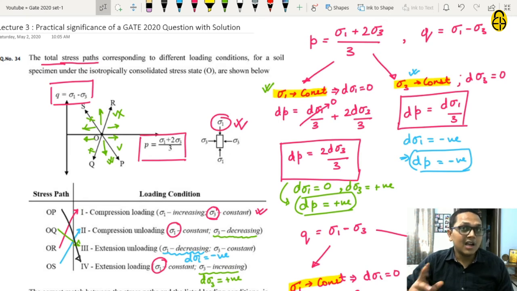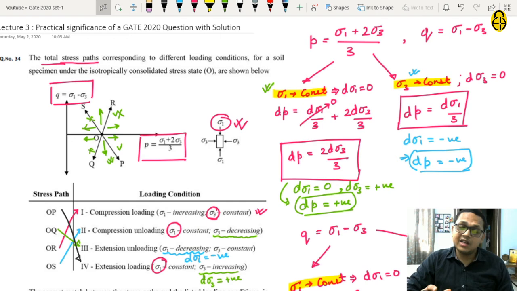Mark that I haven't explained anything about the stress path. Because in this question, even if a person does not have knowledge of stress path, they can still solve it by basic aptitude itself, because they have been given the P function and Q function and the variation of sigma 1 and sigma 3, and can easily analyze which would be the path corresponding to the different loading conditions.